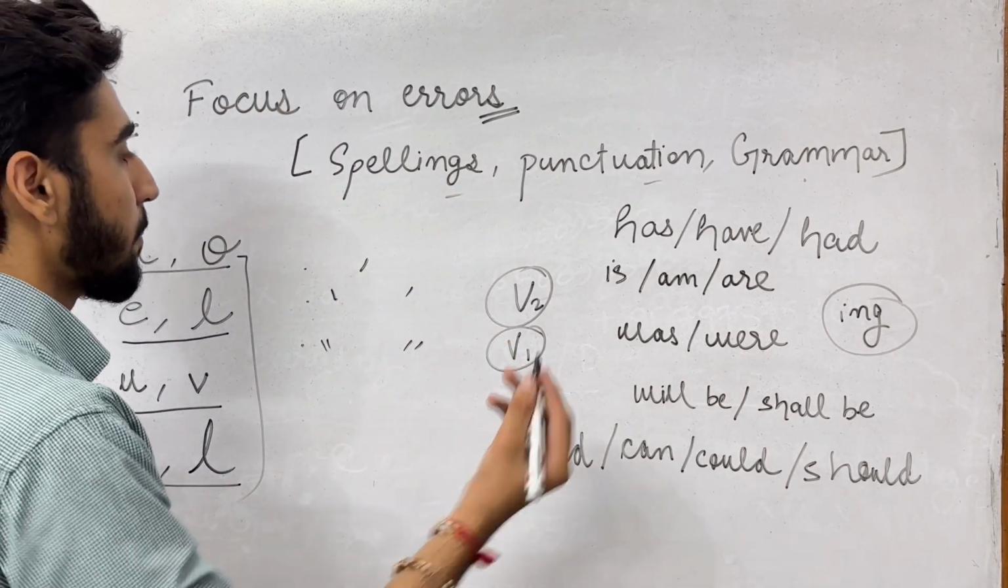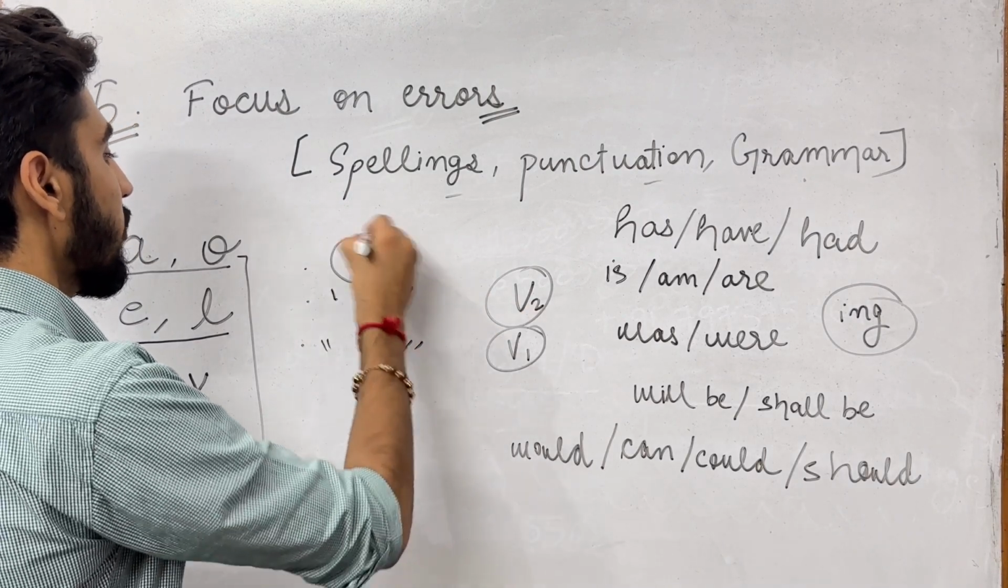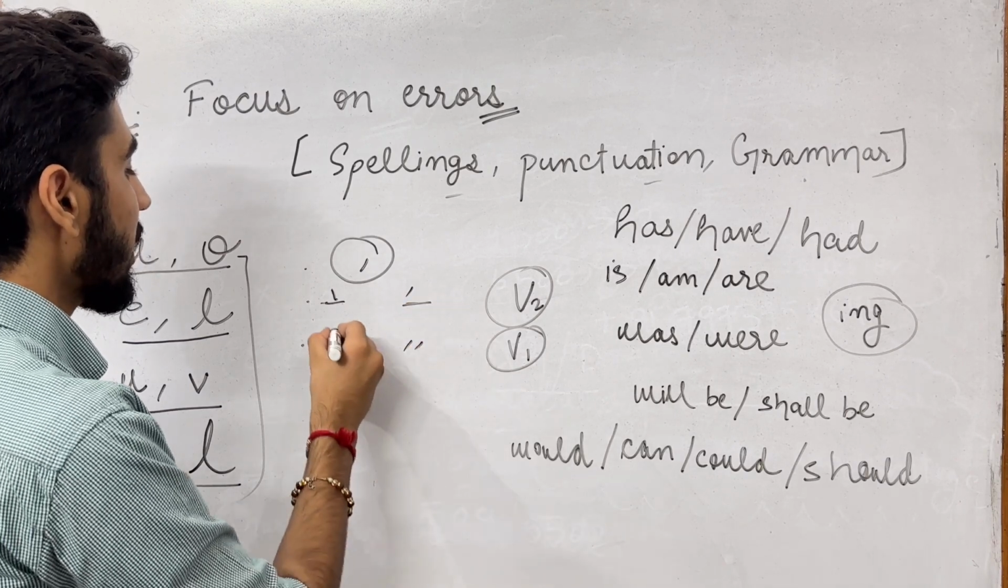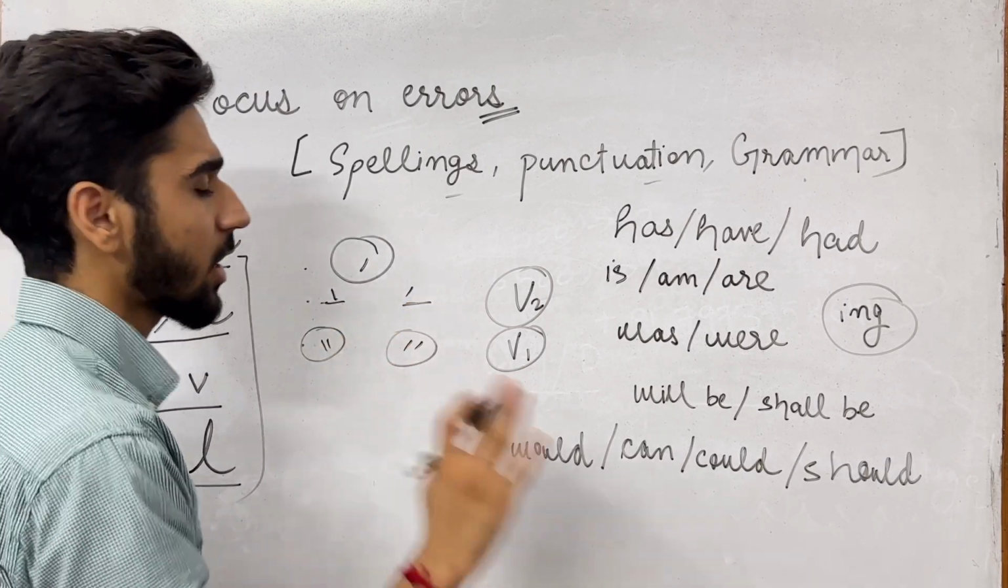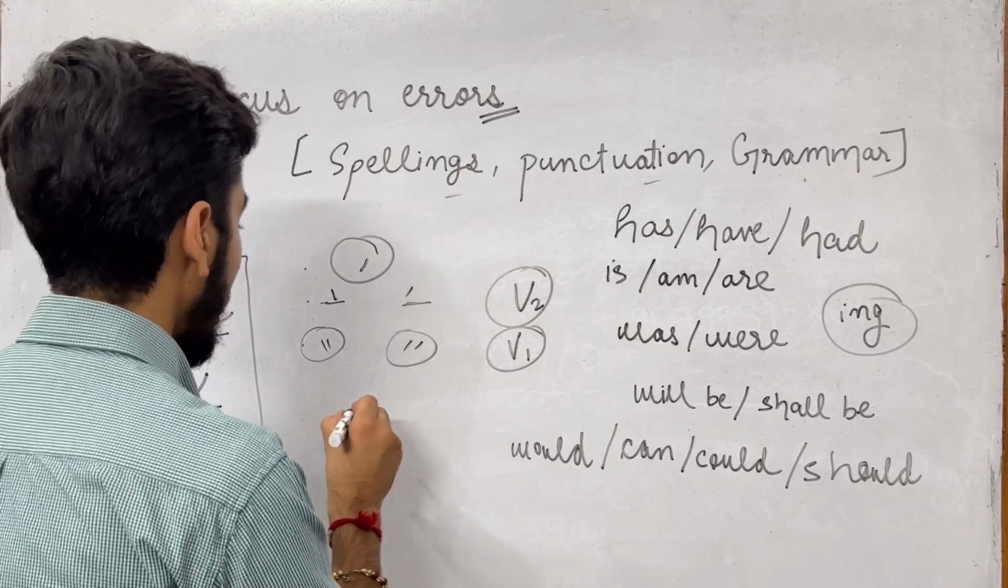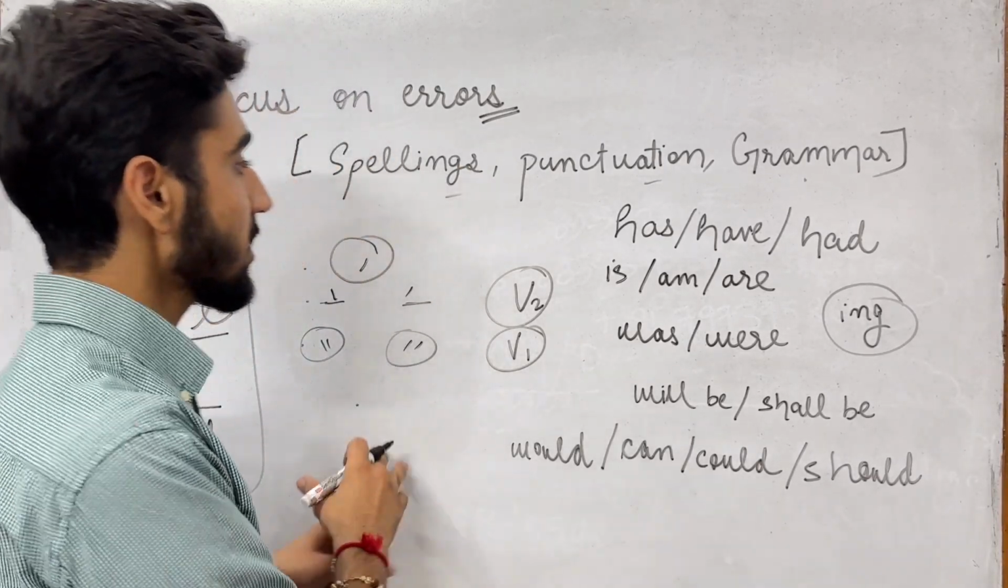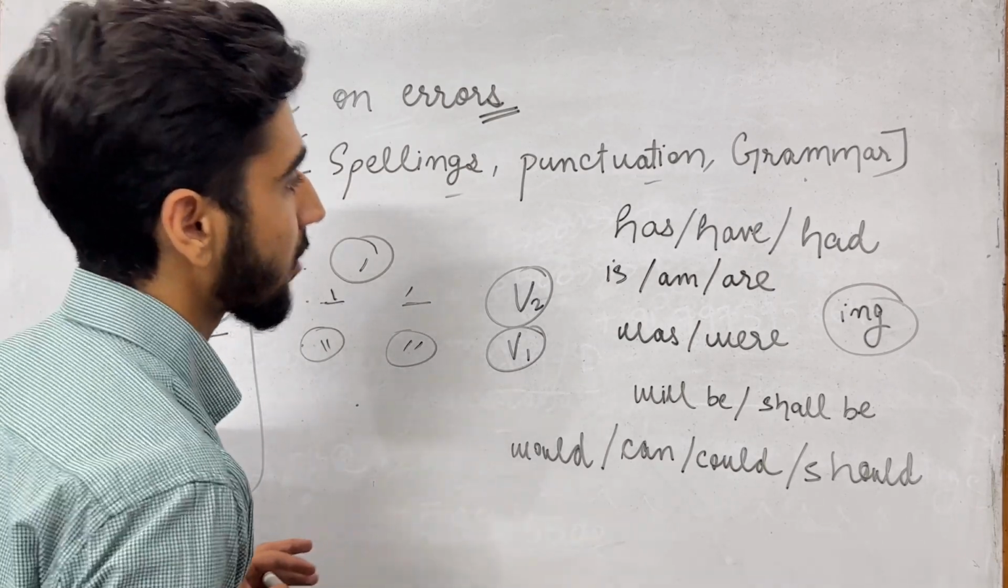After that, punctuation comes. You need to know where the comma comes, where inverted commas come, where double inverted commas come, because these are the three that you need to use. Moreover, where the full stop comes is also very important. Just learn about these. After that, the grammar part.